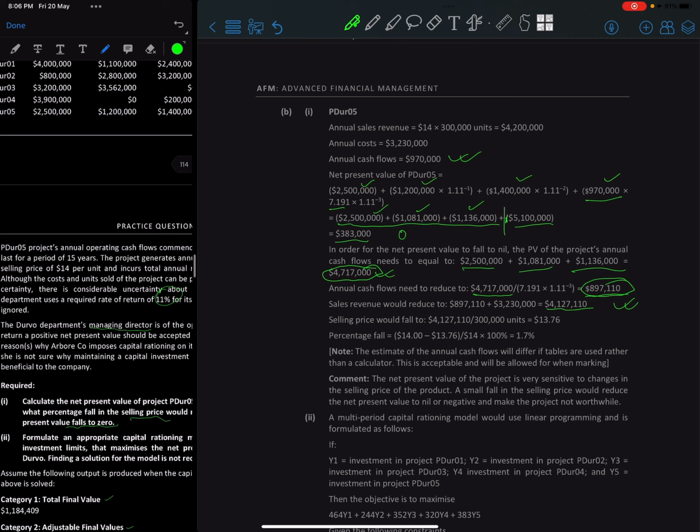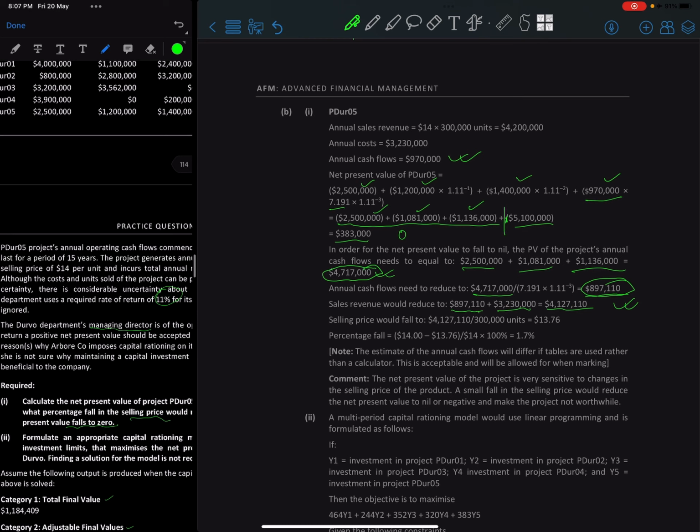And then after that, what we do, it would need to reduce to that much. That means when will we be breaking even? It's basically when the sales revenue would reduce to the cost plus the margin, right? So that's the margin, isn't it? That's the margin.